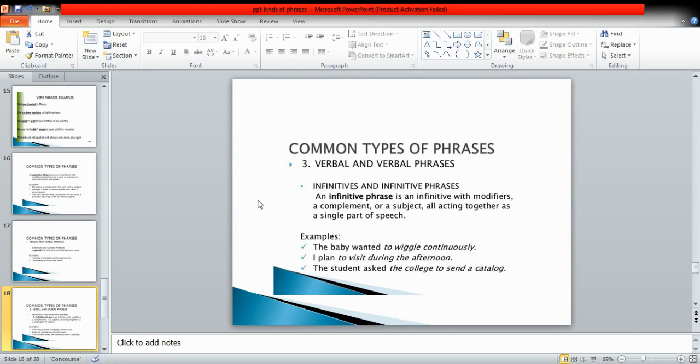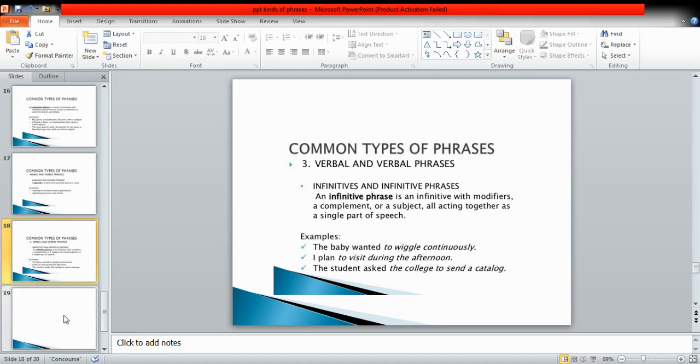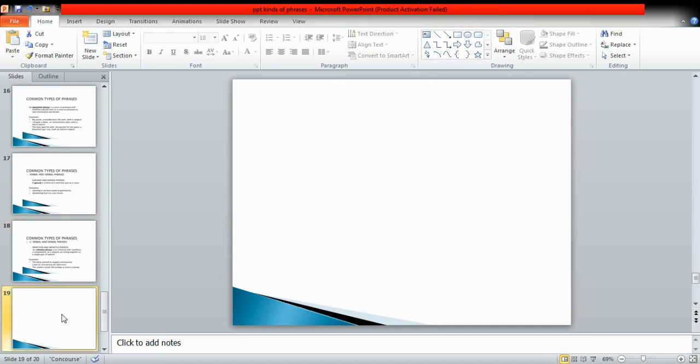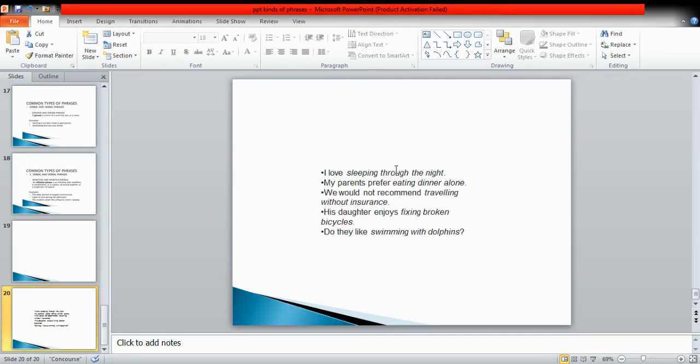The baby wanted to wiggle continuously. I plan to visit during the afternoon. The student asked the college to send a catalog. So all these phrases, to wiggle, to visit, to send a catalog, are called infinitive phrases because they do have an infinitive with them. So I think your idea of the phrase would be quite clear by now. Still, if we have any difficulty, we can ask.